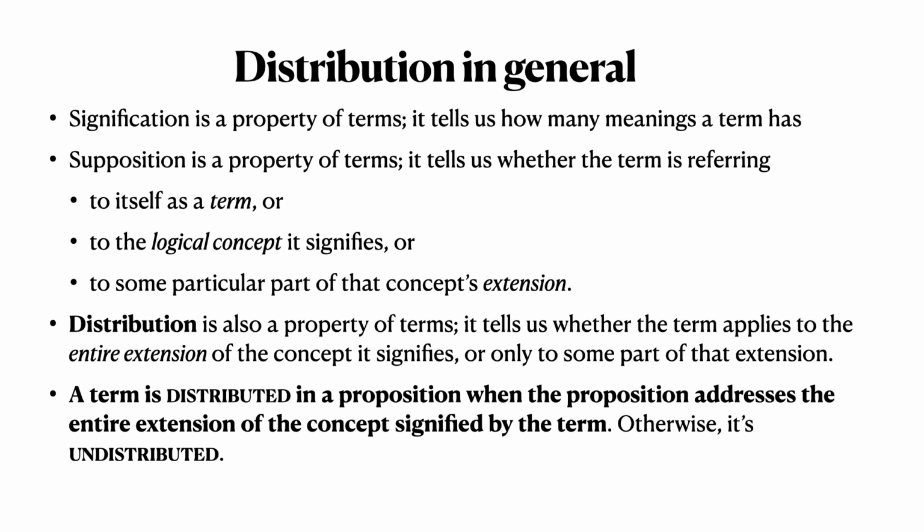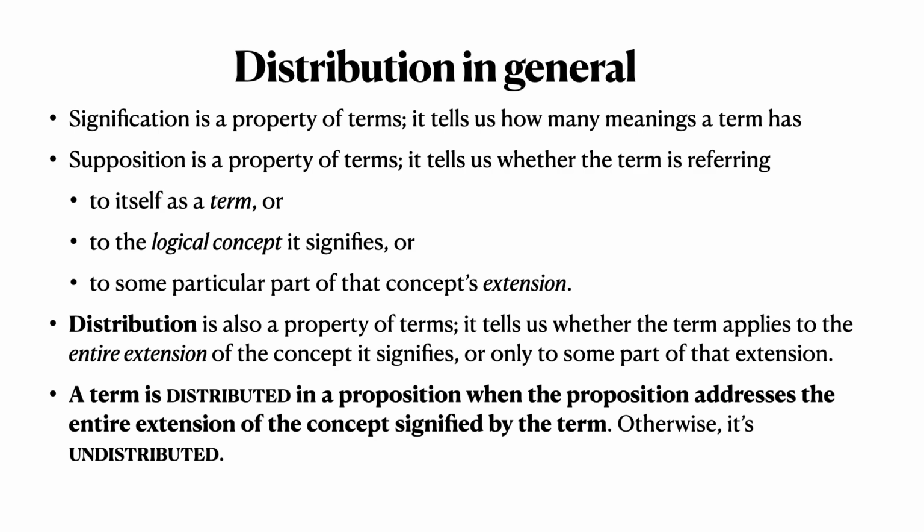So you can think of distributed as being entire and undistributed as being partial, maybe. Distributed, comprehensive, undistributed, selective, or something like that. But the terms that we use in logic are distributed and undistributed. And that's a very important distinction, and we'll use it a lot in the next couple of chapters.